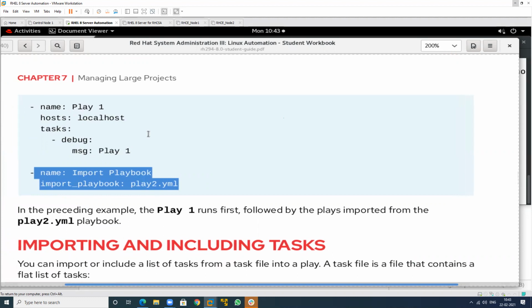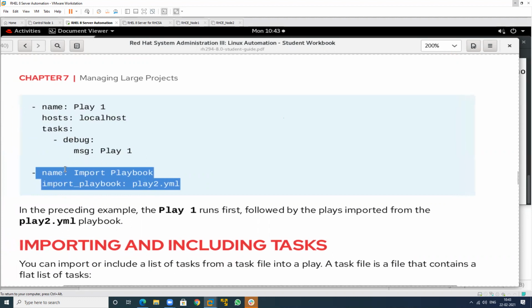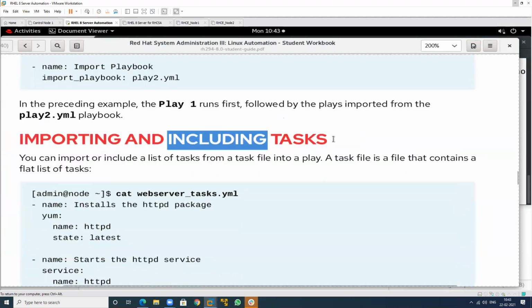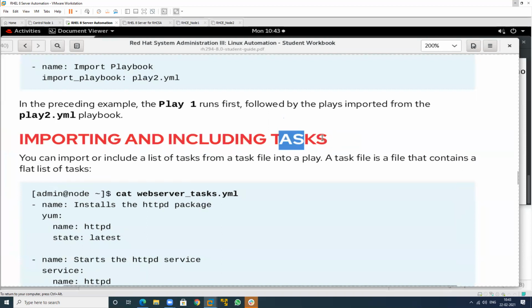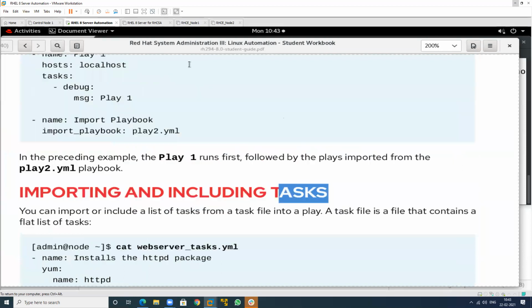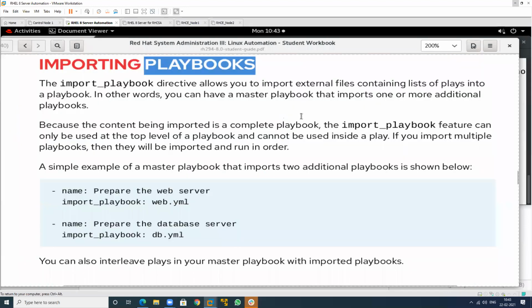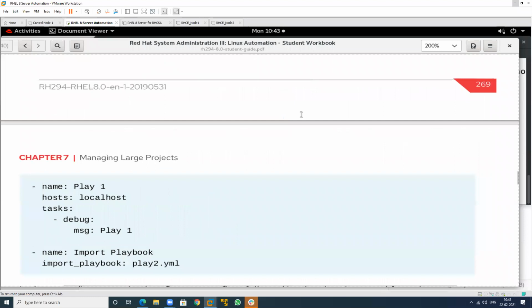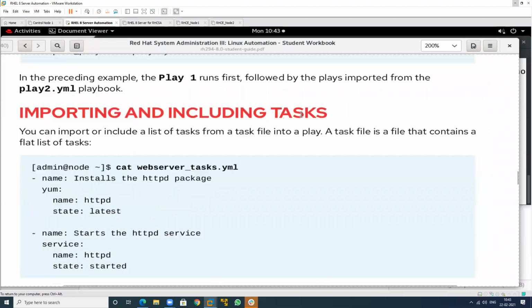So we can use different things by using the importing function and by using the including. So we can include which particular thing? It's not a playbook, it's a task. The upper one is regarding the playbooks. So we can import the playbook also, and we can import the task also, and we can import the variable also. Import, we can include these ones.